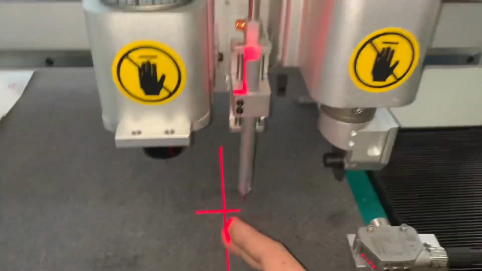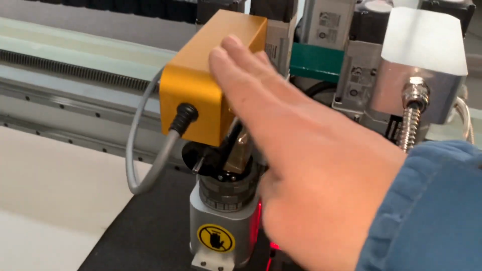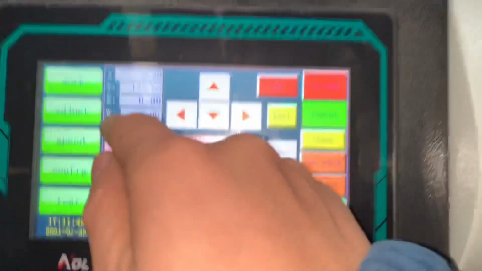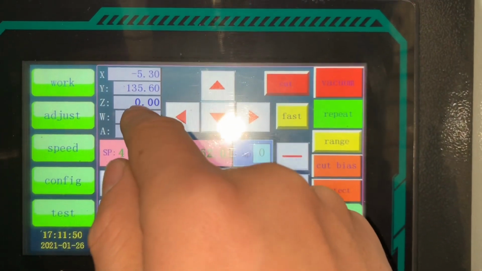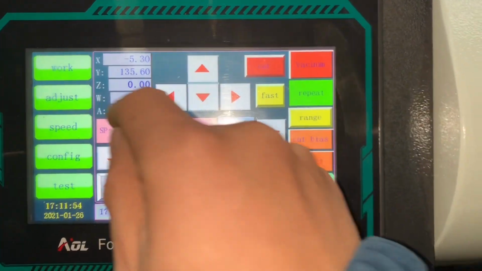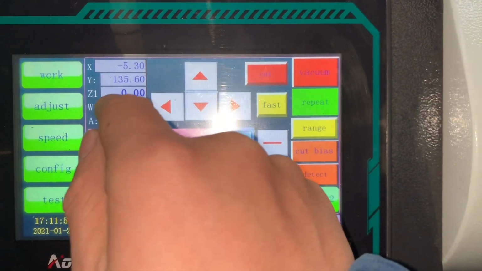If the knife depth is wrong, for example, this one. Now this tool is at the highest position. Here is the coordinate of the Z. Z is an oscillating tool. Press it, it will change to Z1. It's a driving rotate tool.